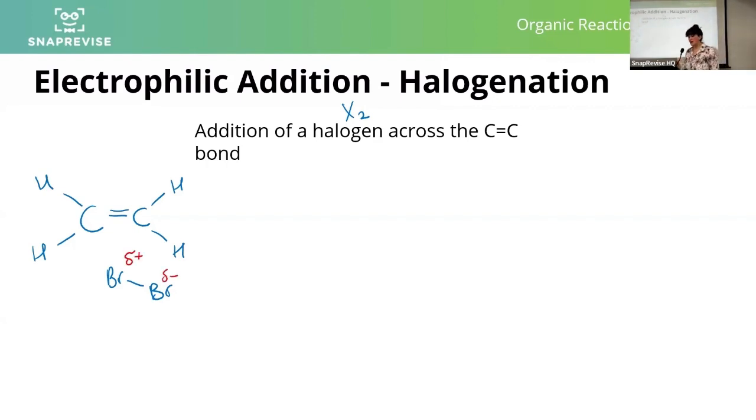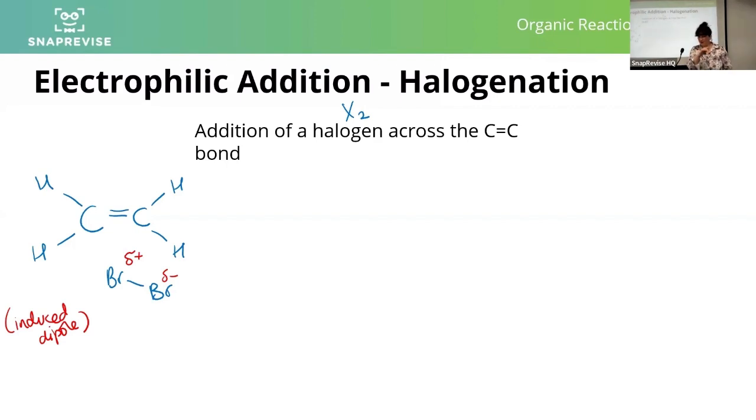Technically that dipole could happen instantaneously. It could have been an instantaneous dipole that formed, but actually it's much more likely that it's going to be induced, because one of the bromines is going to be slightly closer to the double bond than the other, and that's going to repel electrons away from that bromine towards the other bromine. So you're going to get an induced dipole.